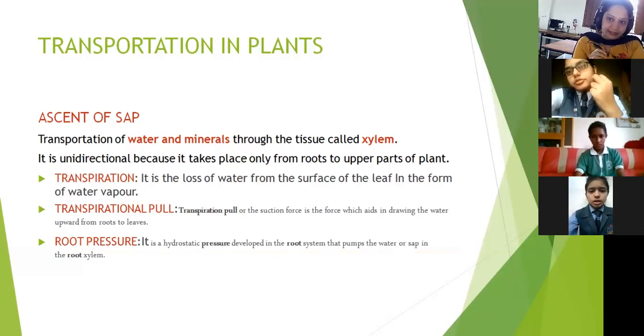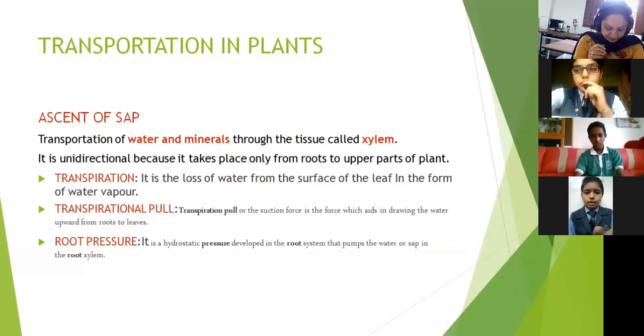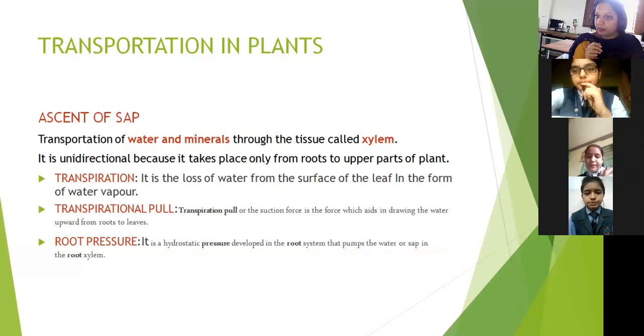Water and minerals are taken by the plant through the root, and from the root they go to other parts of the plant, right? Can you tell that process to be unidirectional or bidirectional? What do you mean by uni? Single direction. Very good. What do you mean by bidirectional? Two directions. So is it a unidirectional process or a bidirectional process?